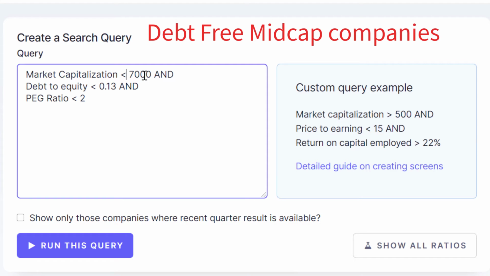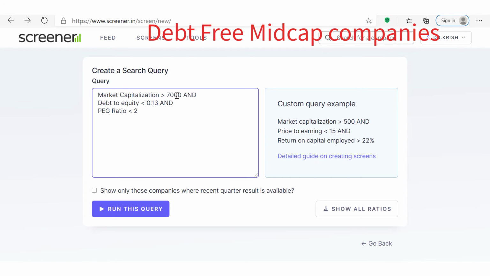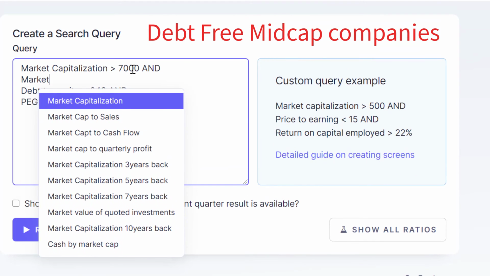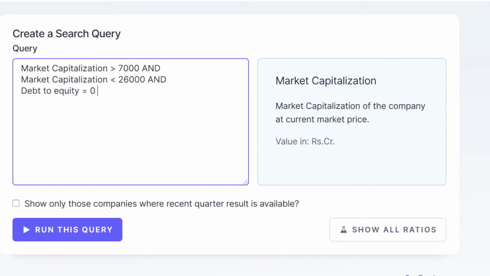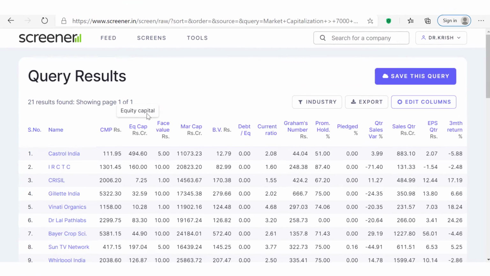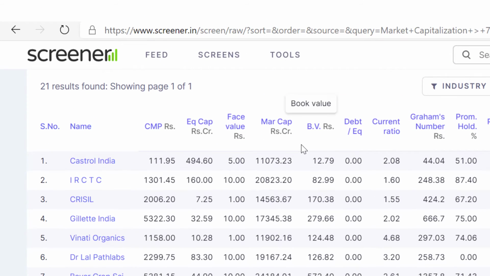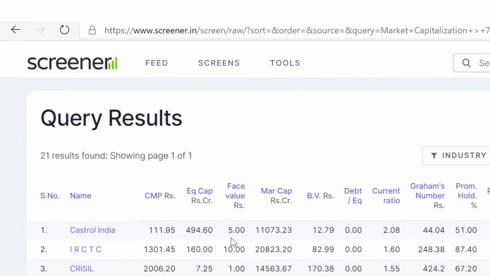For the mid caps, the criteria is the market cap should be greater than 7,000 crores and market cap less than 26,000 crores. Just clean up the other queries. Keep debt to equity at 0. And then let's run this query. We could see 21 companies here. So you can examine by running the same query on your PC. Now we have 21 debt-free mid-cap stocks here.